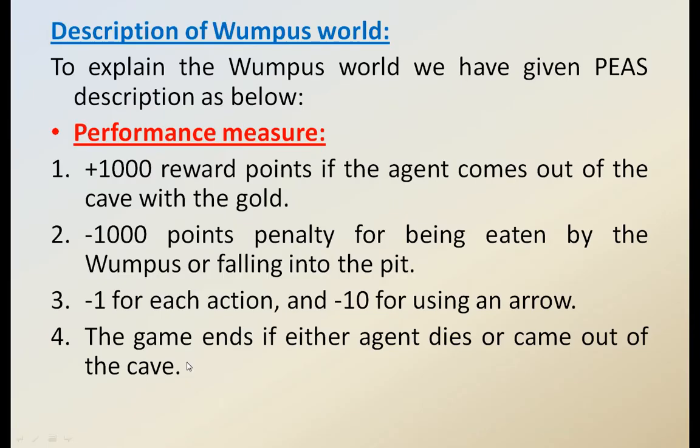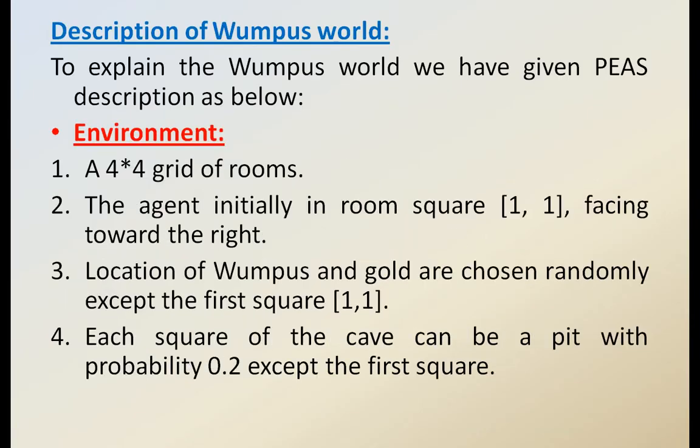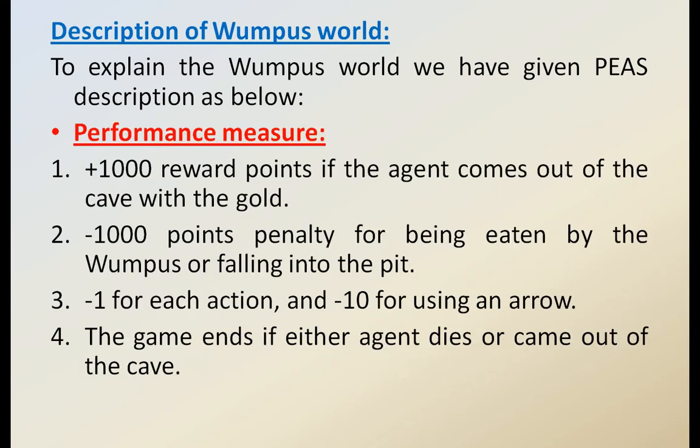This can be considered as room number 1,1. The agent is facing towards the right, and it starts from the left. The location of the Wumpus and the gold are chosen randomly, excepting the first square 1,1. He starts at 1,1. Each square of the game can be a pit with a probability of 0.2, except the first square.